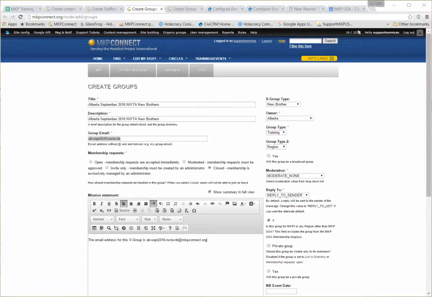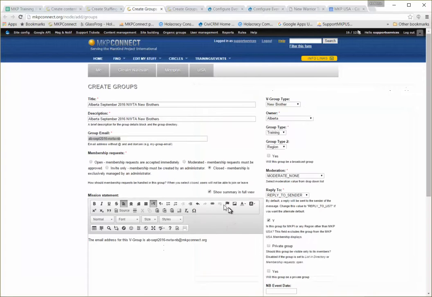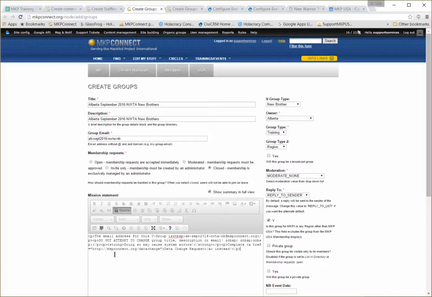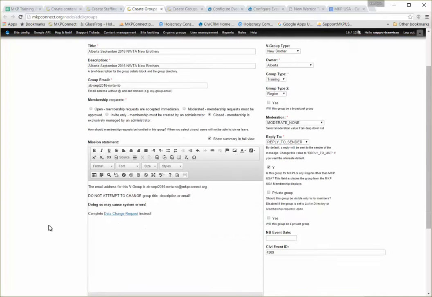Now I have a notepad with a specific do not attempt to change stuff that you can see here. I'm going to select it all. I'm going to go back here. I'm going to source, find the end of that code, paste, and source again. And there is my kind of standard do not attempt to change instructions. I'm going to scan this.